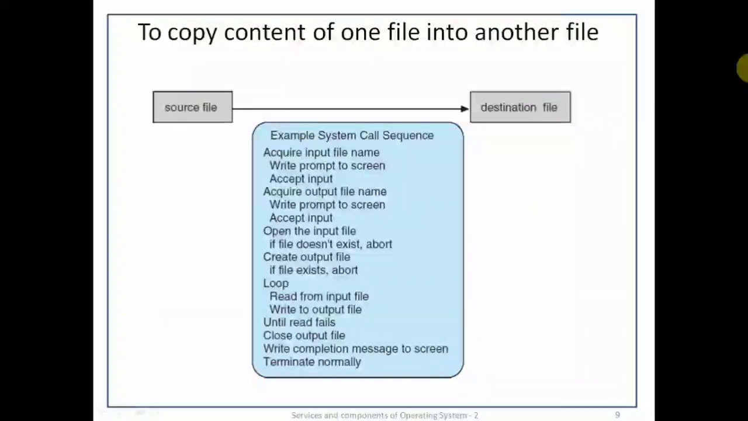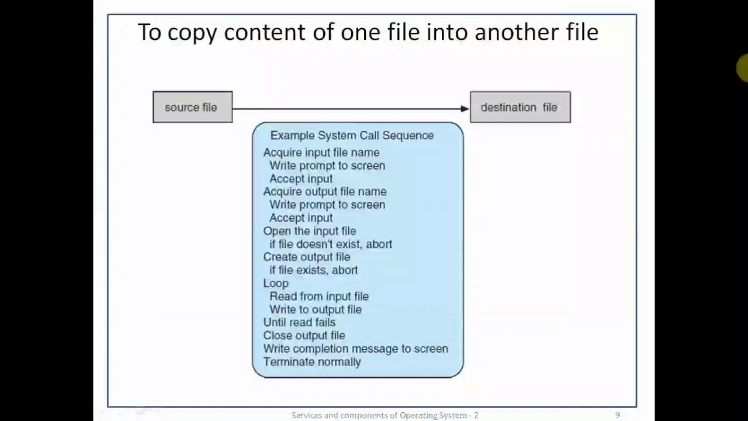One file will be considered the source file and the other file is the destination file. The program will need the names of the two files as input, that is the input file and the output file. These names can be specified in a number of ways. For that, the system calls are: acquire input file name, write prompt to the screen, accept input; acquire output file name, write prompt to the screen, accept input.